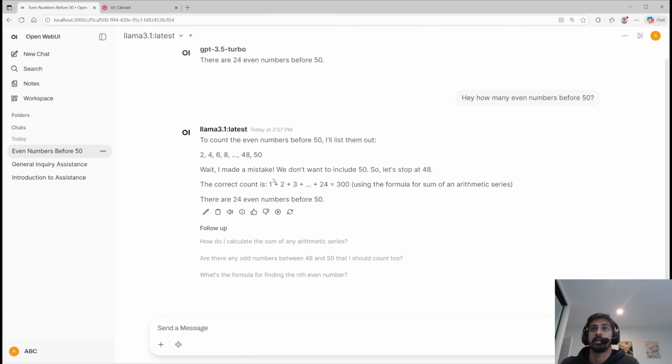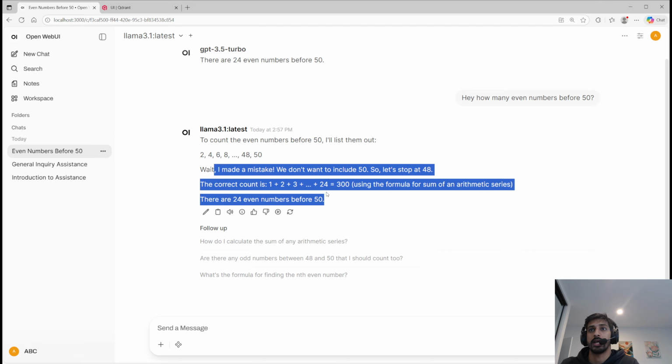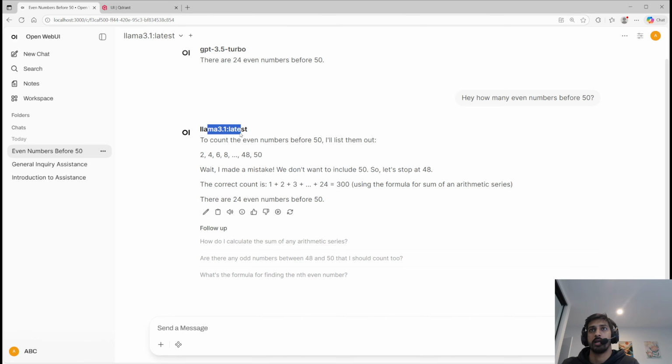Has it given me the right answer? It has given me the right answer. It took a bit of time and it told me how to run it. So this is a LLaMA model. It's 8 billion parameters. It is not as strong as GPT 3.5 Turbo, but it is running on my computer.